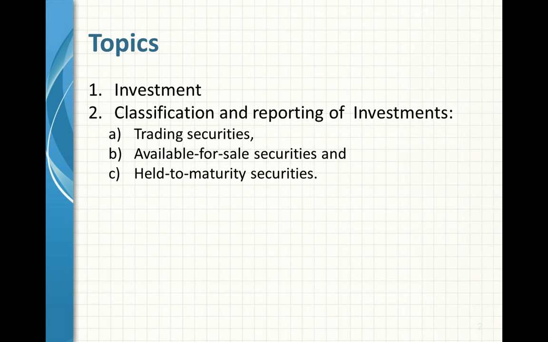Our entire unit will deal with A, B, C: trading securities, available for sale securities, and held to maturity securities. What is the accounting treatment when you buy these securities, when you sell these securities? If you don't sell these securities, what is the value of the securities at the end of the period? And how do you treat the profit earned on the securities? This is what we are going to discuss in the class.